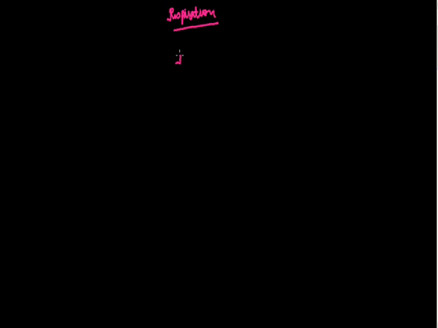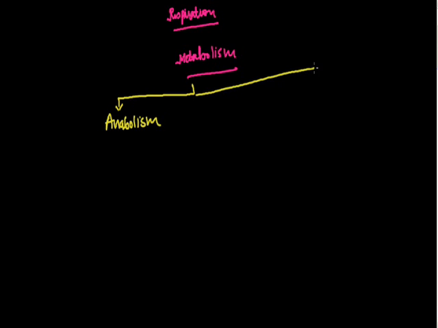Actually, metabolism has two aspects. The first is called anabolism and the other one is called catabolism. Anabolism includes all the metabolic processes by which complex cellular compounds are synthesized.